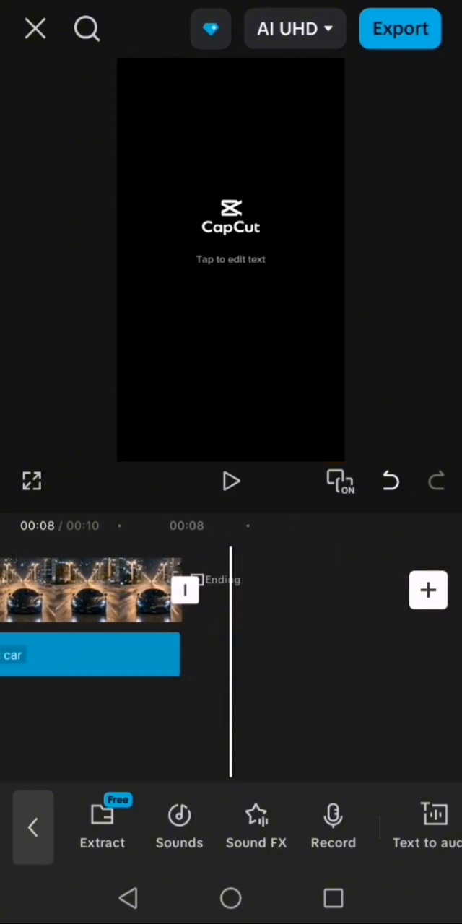So guys, that's how you add sound effects to your videos in CapCut.